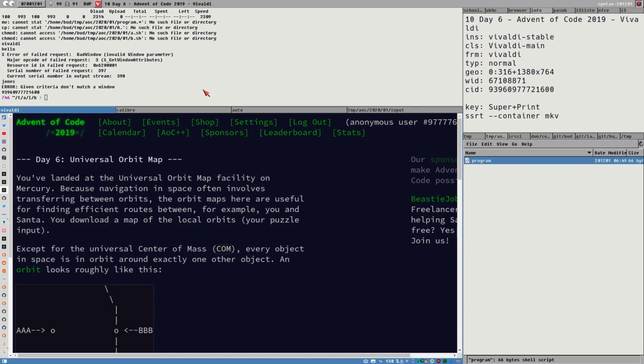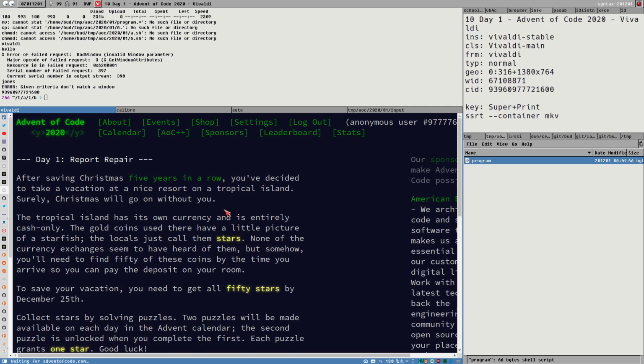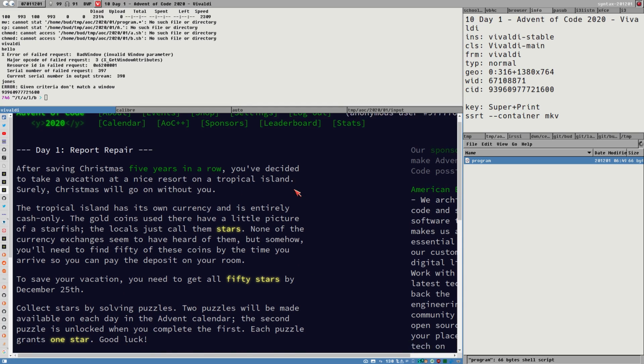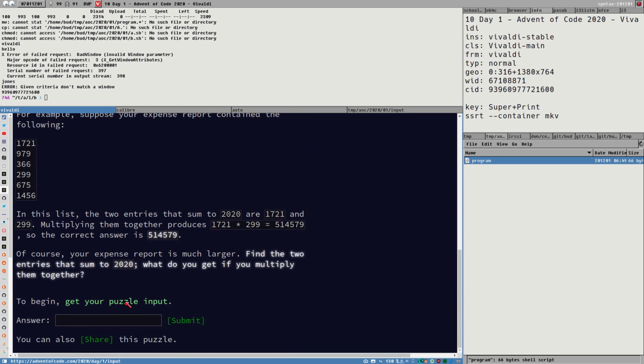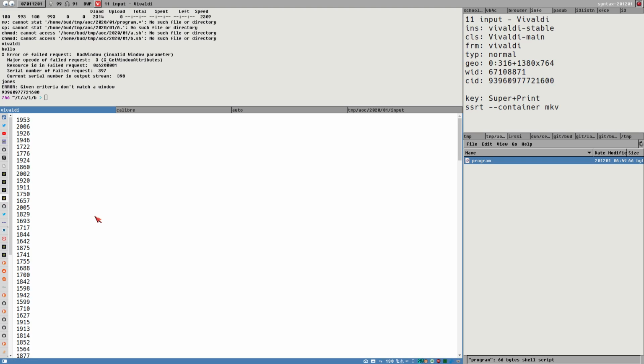Yes. Okay, so this is day... No. This is day 6 of Advent of Code 2019. 2020 day 1. Let's see if it's... yes, here it is. Yeah, something was wrong with my script there, so let's do it the normal way.